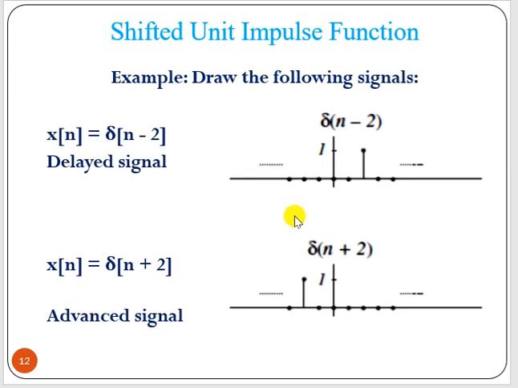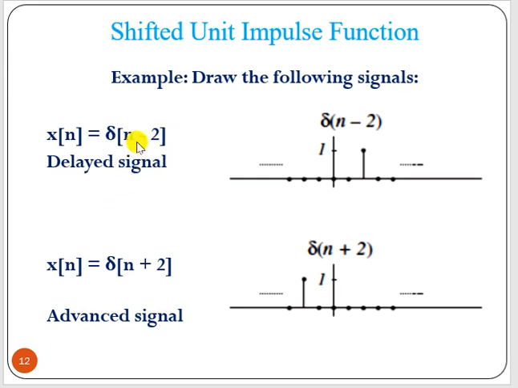Now let us see what happens if we shift the impulse function. That is called a shifted unit impulse function. Now an example is, say x n equal to delta n minus 2. Here we have a minus 2 term. That's why it is called a delayed signal. And here x n equal to delta n plus 2. Here we have plus, so that's why it is called an advanced signal. Delta n minus 2 means n minus 2, n minus 1, n minus 4, or n minus k, where k is any integer value. Then it is a delayed signal.